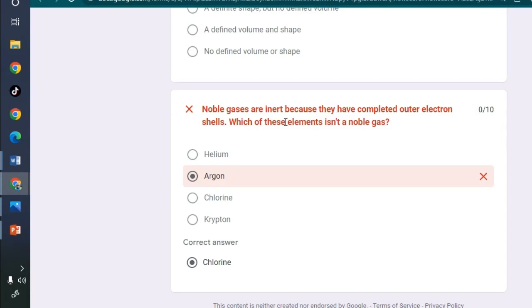So as you can see, it is in red to show you that you have failed this question. Noble gases are inert because they have completed outer electron shells. Which of these elements isn't a noble gas? So we have argon, and it is wrong, and you're given the correct answer.